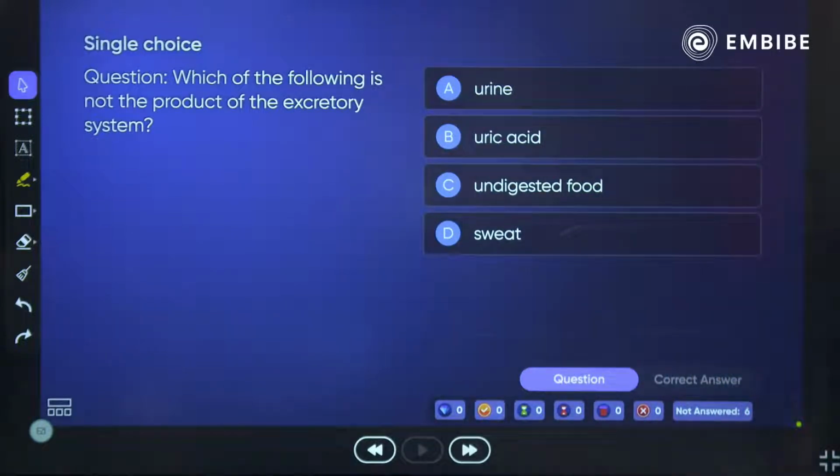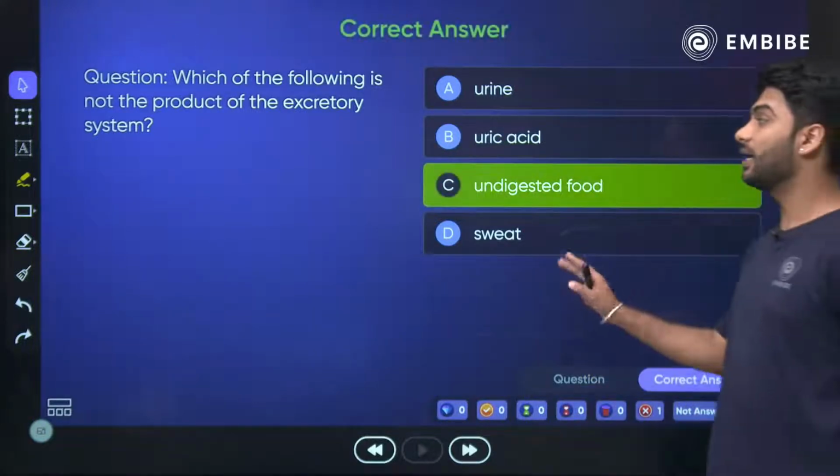10, only 10 seconds for this. 10, 9, 8, 7, 6, 5, 4, 3, 2, 1 and okay. The correct answer is undigested food.